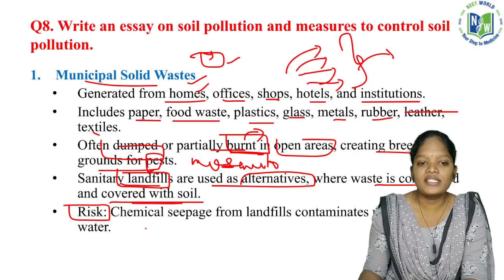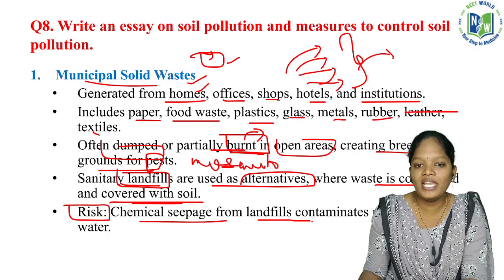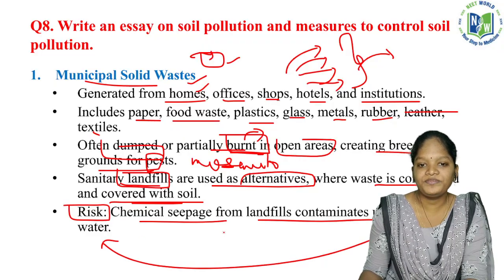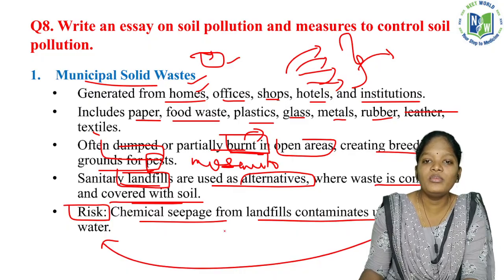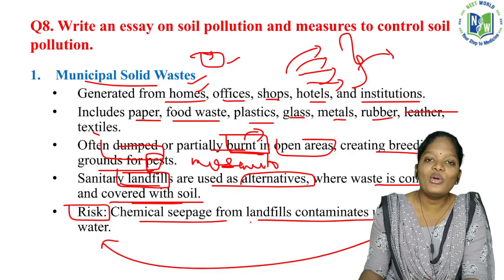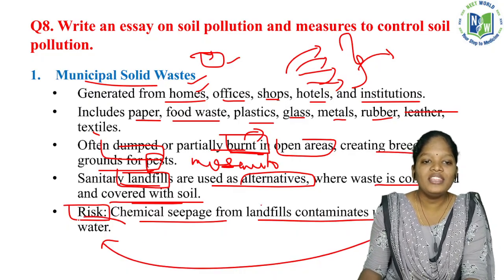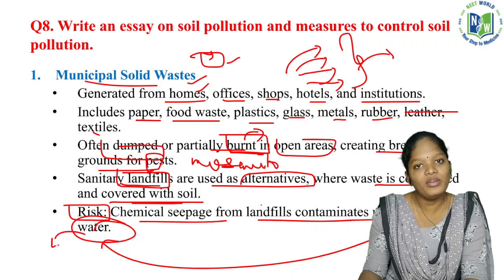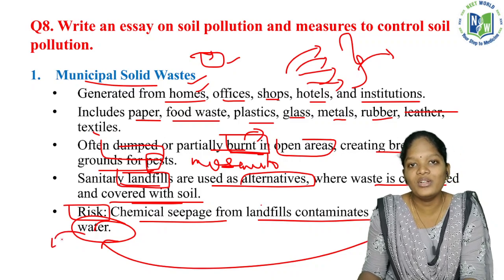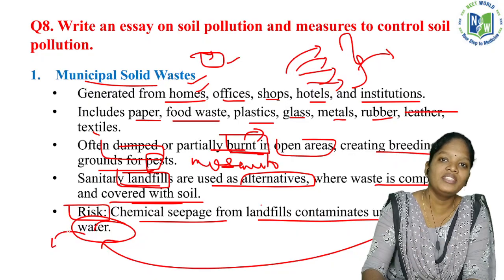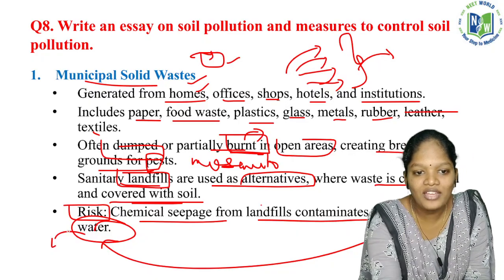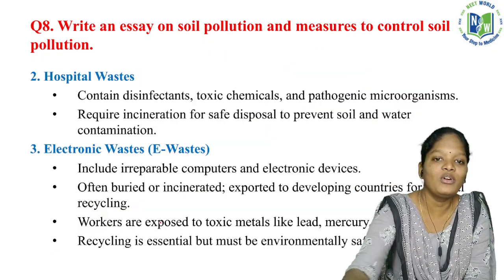Now what will be the risk? The chemical sewage from the landfills contaminates the underground water. Okay, if we dump all the waste under the soil, our groundwater is getting affected. Again, the groundwater has been drilled by humans and we can't even use the groundwater itself, because we are spoiling everything. And how can we demand that nature give us all those things?